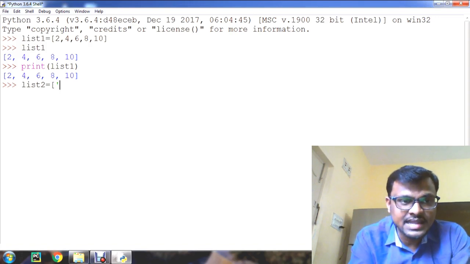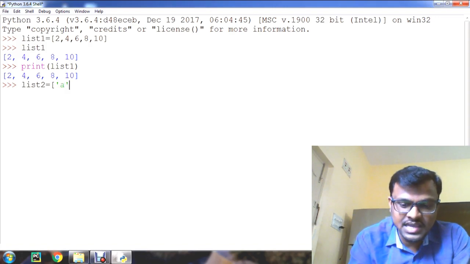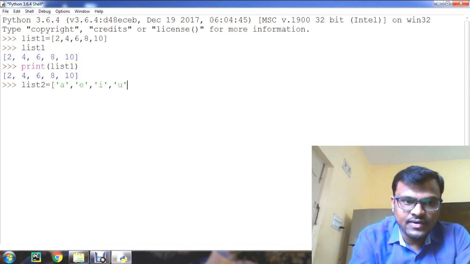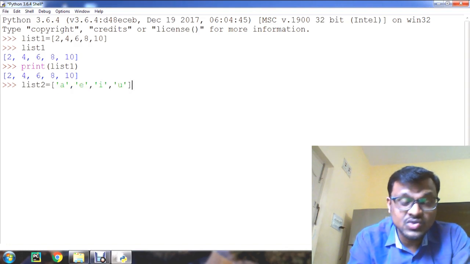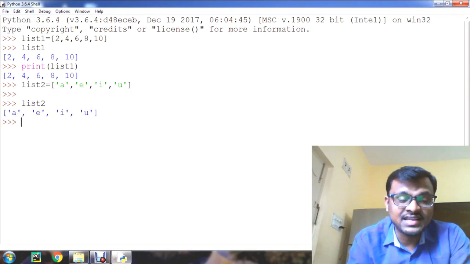For that, I can give strings or characters, like I'm giving here vowels, that is A, E, I and U. Then close the square bracket. Now list2 is created. Now display list2. Fine, the list2 elements are displayed.